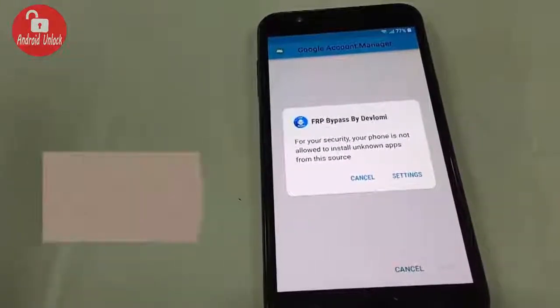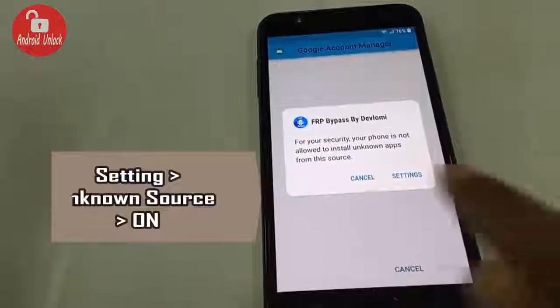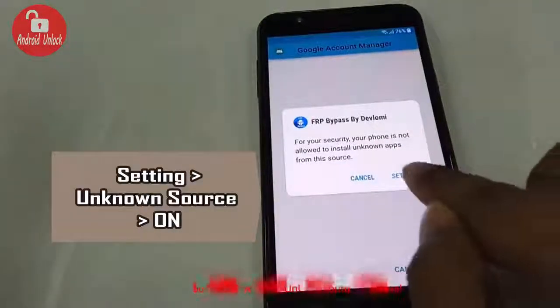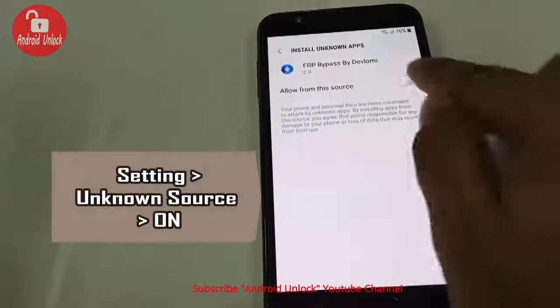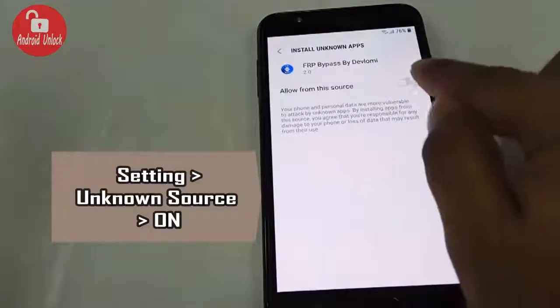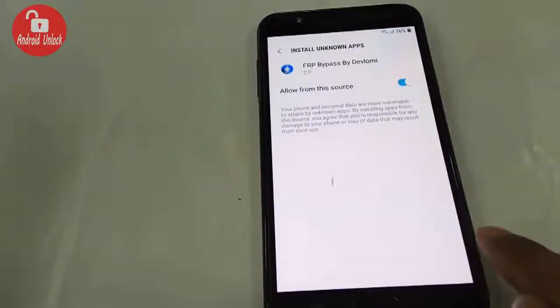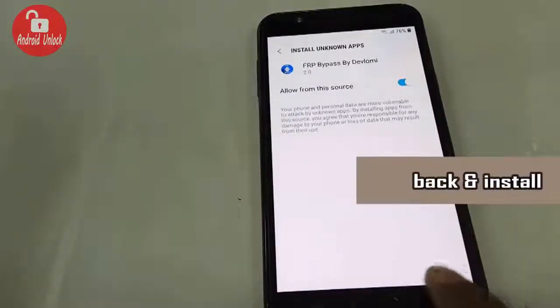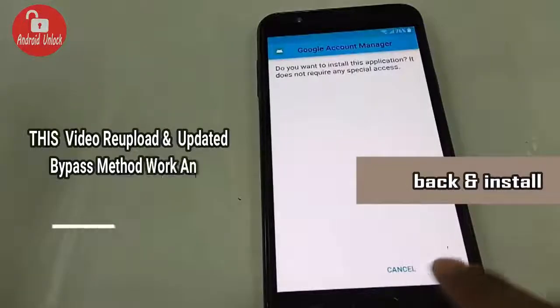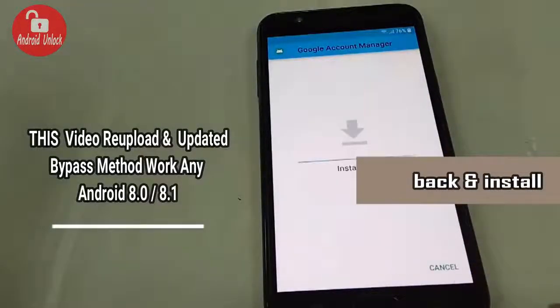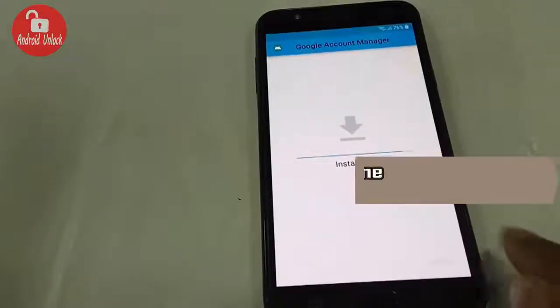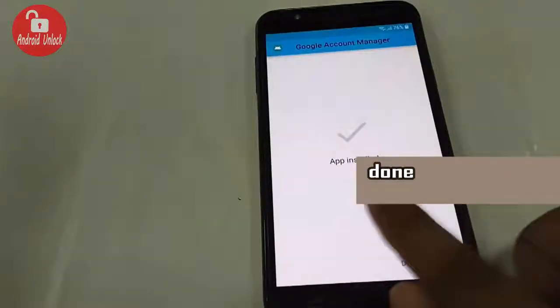When the download completes, then click settings and turn it on. Press back and install. Installing done.